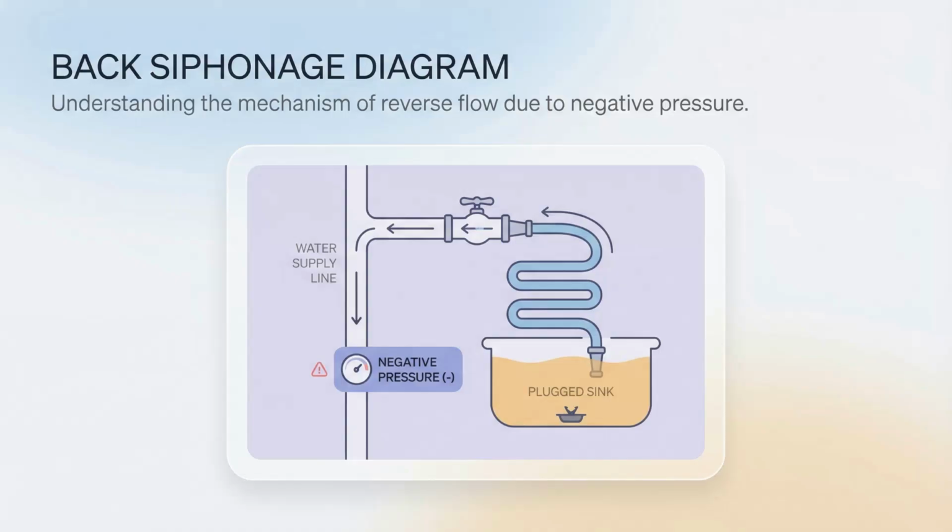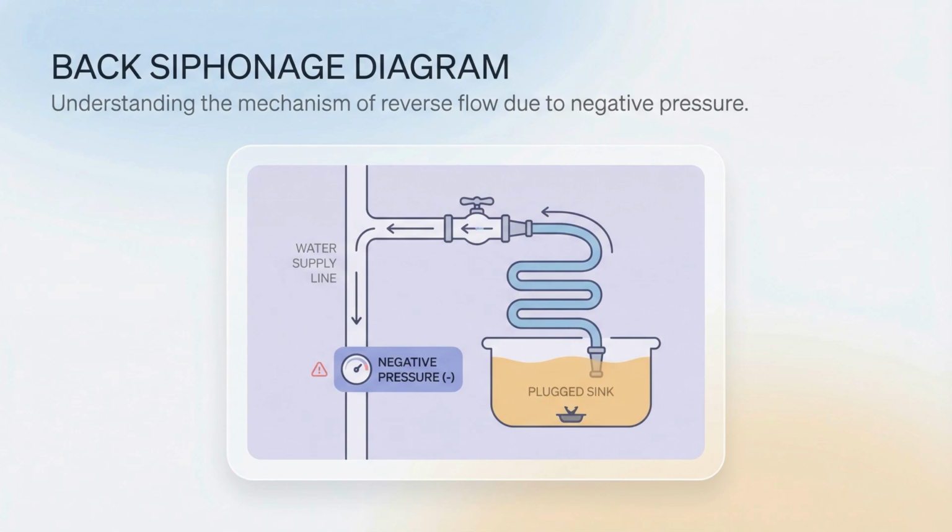Now let's look at how contamination occurs. The first method is back siphonage. This happens when the pressure in a potable water supply becomes negative, meaning it drops below atmospheric pressure. If a supply outlet is open, like a hose submerged in a plugged sink, contaminated water can be sucked back into the clean water supply.